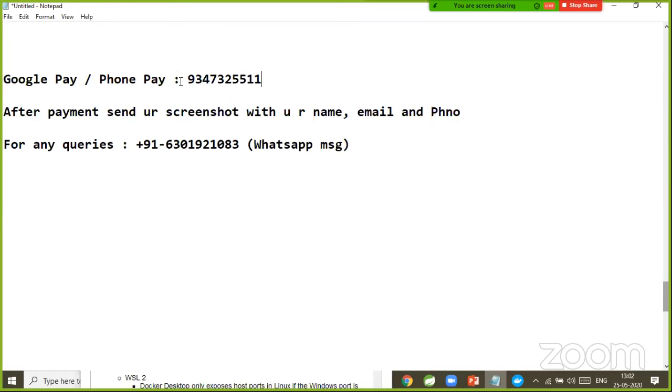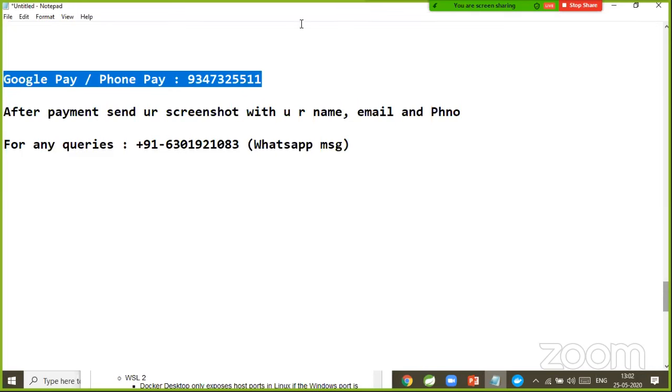9347325511. After you complete the payment, please don't forget to send the screenshot with your payment details, your name, email and phone number. My administrator will note down your details in a file, and that person will share the file with me by end of the day. Based on the registrations, only for those people we will share the class link. The class is going to happen on Zoom daily. Today also you can complete the enrollment process by making the payment to this number and sending the screenshot. Tonight I will send the class link for the people who enroll for this batch, so those people can connect on Zoom.